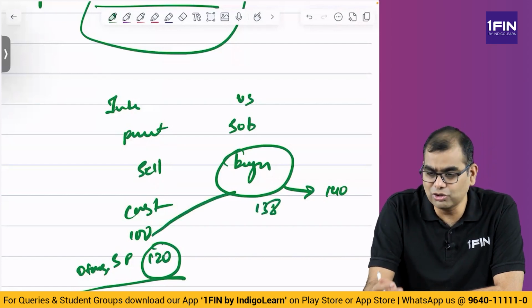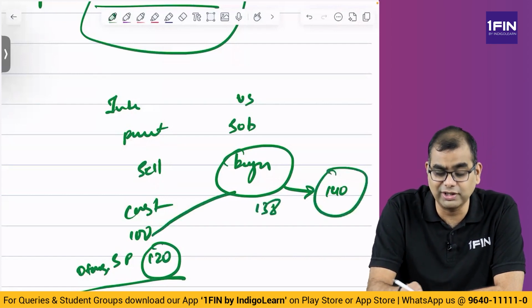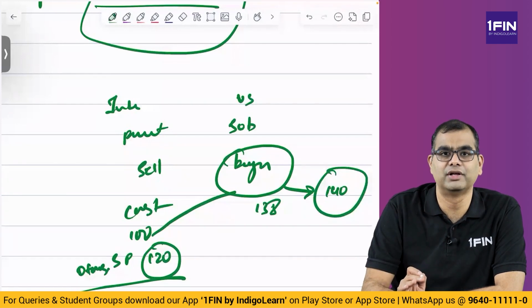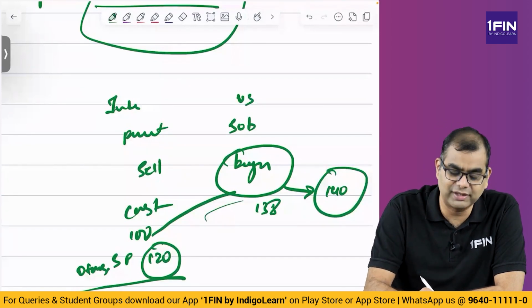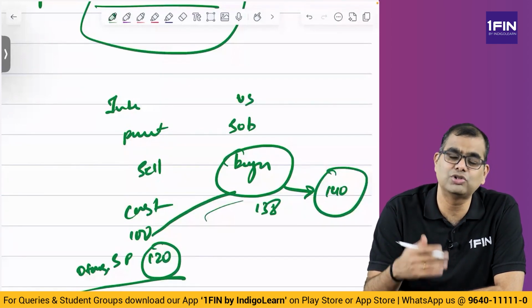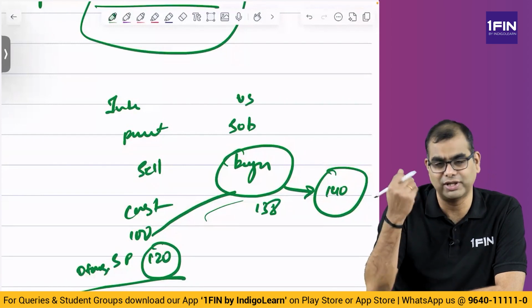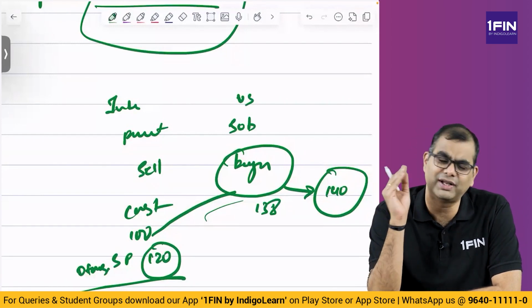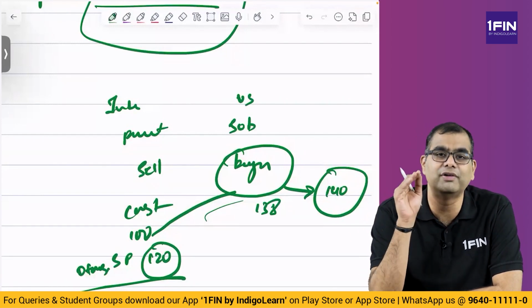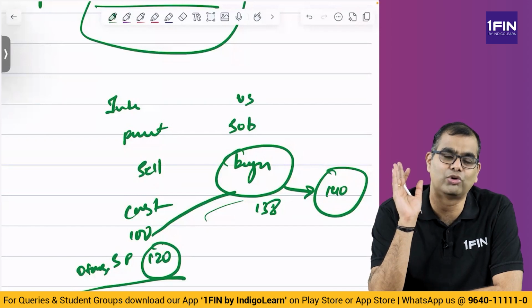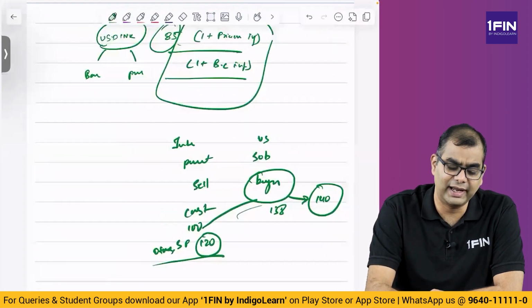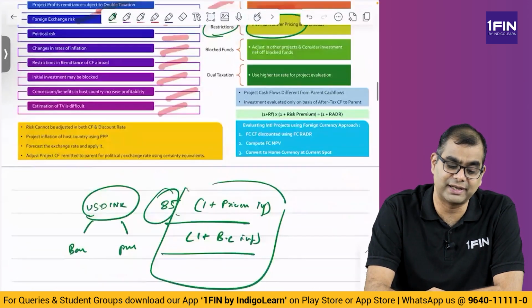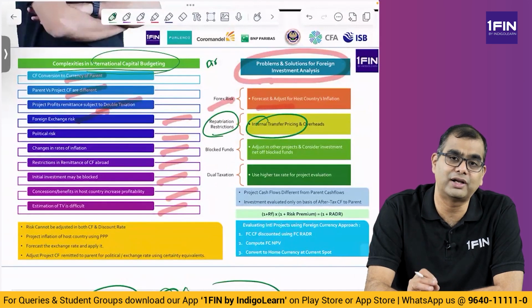Why? So that most of the money that you get out of this 140, you receive in India, right? You sell to the subsidiary at 138, the subsidiary buys from you at 138, and most of the profit you yourself have taken. Now there are again transfer pricing guidelines, rules, all of that, which is an independent aspect. But this is one way to ensure that most of the profits can be remitted back to the home country and not retained in the host country.